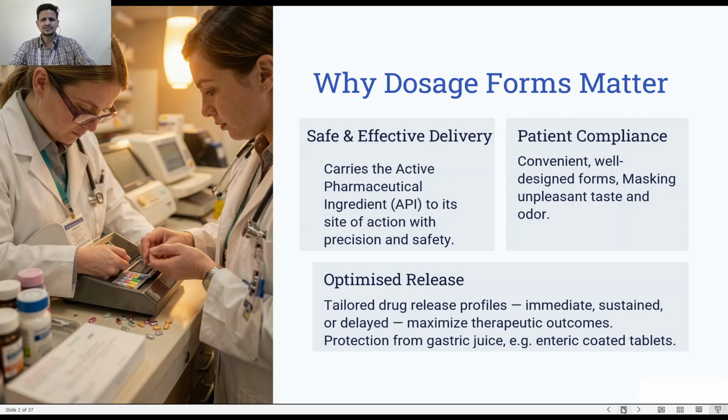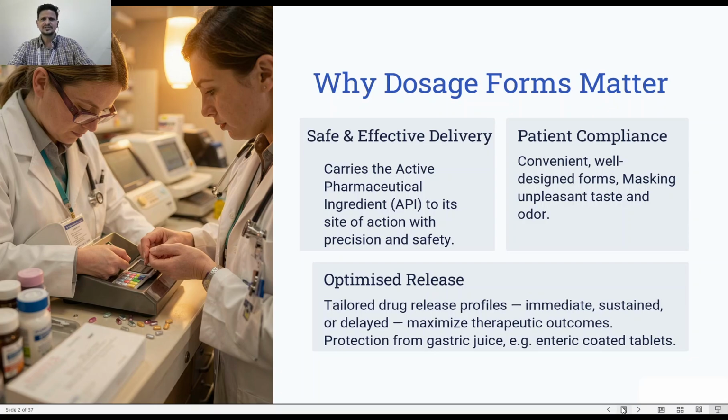Okay, so what is dosage form? It is the carrier of the drug, which is also known as the active pharmaceutical ingredient, inside our body safely and precisely.